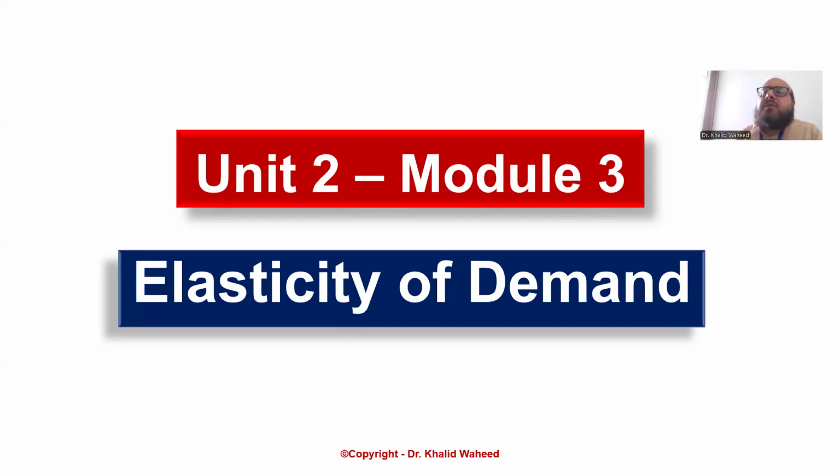So we have discussed the law of demand previously. What is the law of demand? With the rise in price, demand decreases, and with fall in price, demand rises. There is an opposite relationship between demand and price, provided one condition: other factors, other determinants, should remain constant. Then the law of demand will hold and be valid.